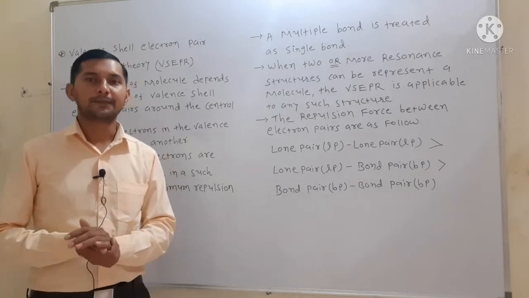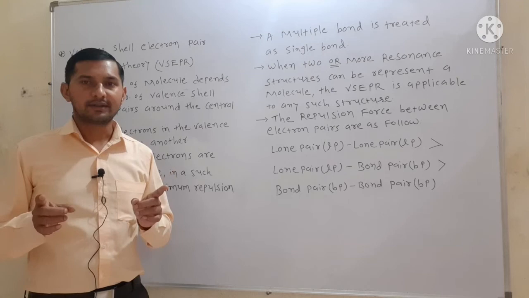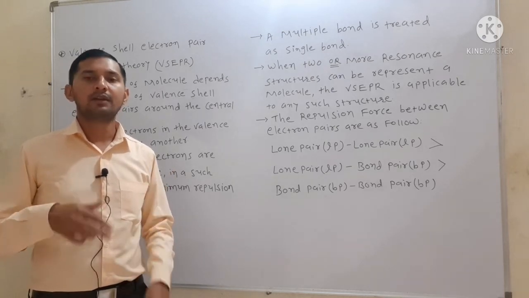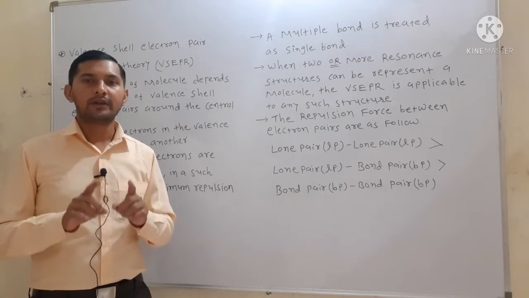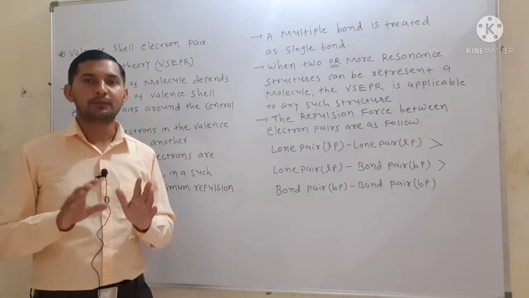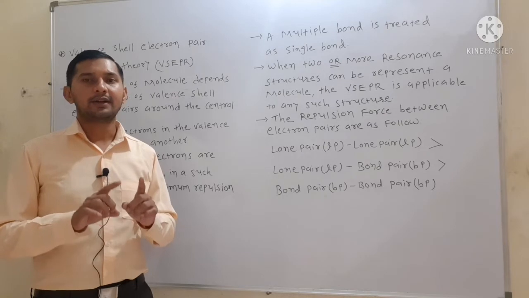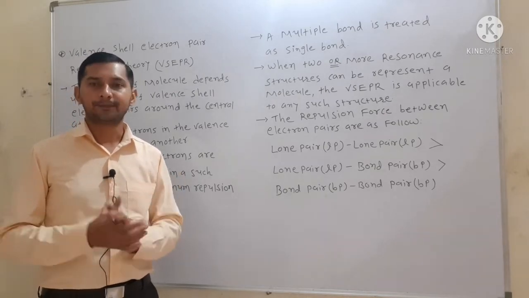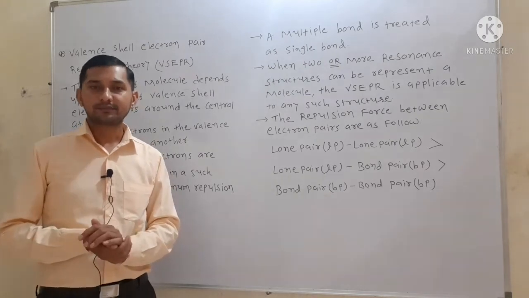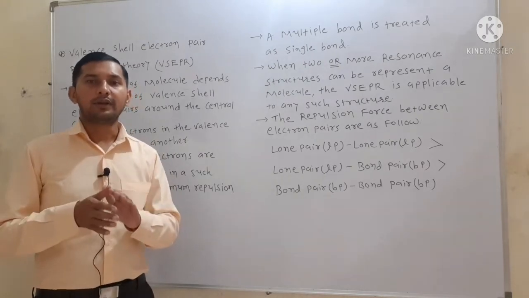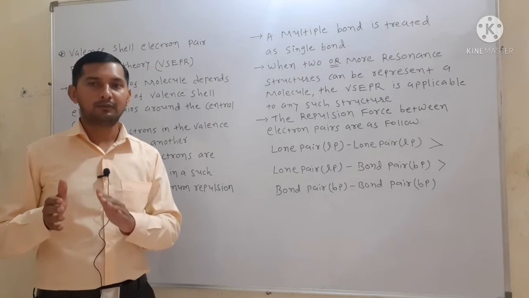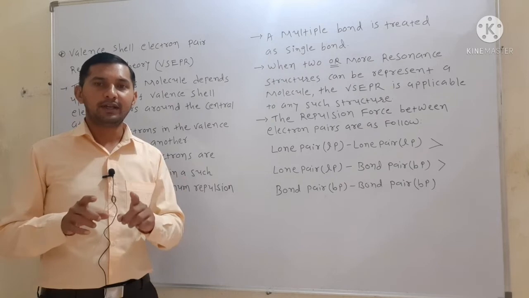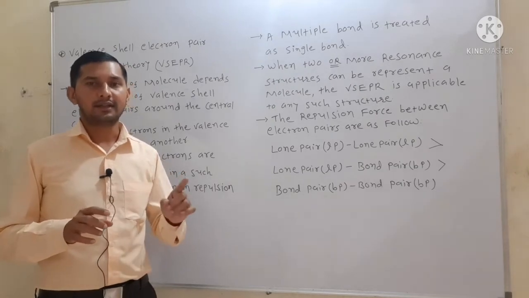The second postulate is that between two lone pairs, or bonding pairs, or a lone pair and bonding pair, meaning between any two electron pairs, they always repel each other because they possess the same electronic charge, and therefore all the electron pairs repel one another. Next point is, the bonding and non-bonding electron pairs arrange in space in such a way that they feel minimum repulsion between them.